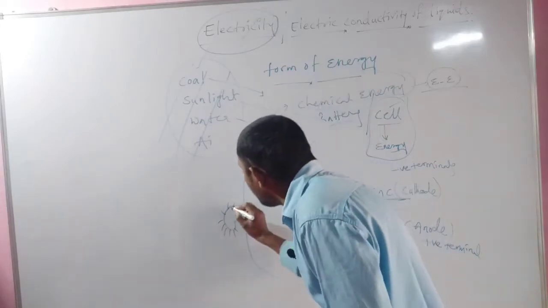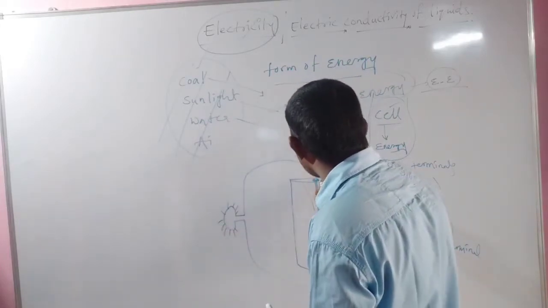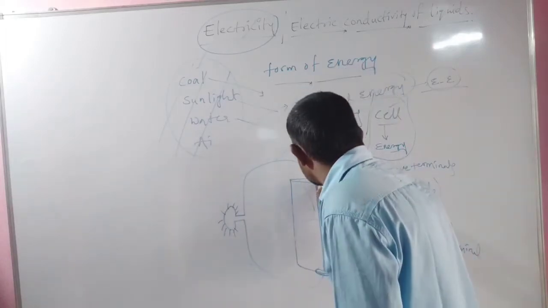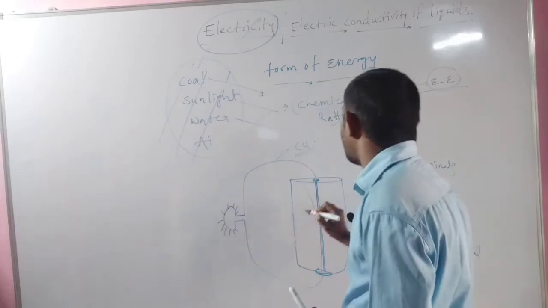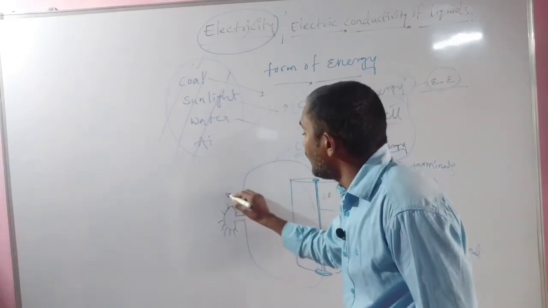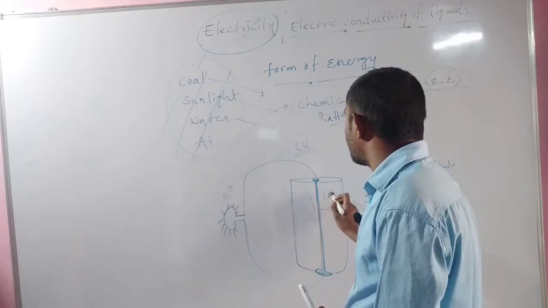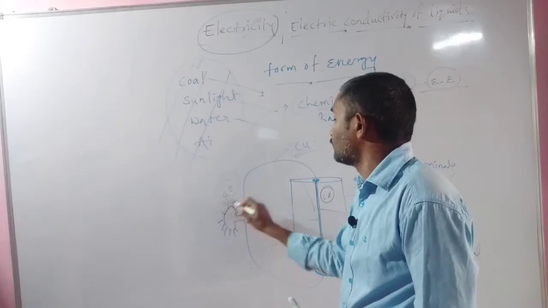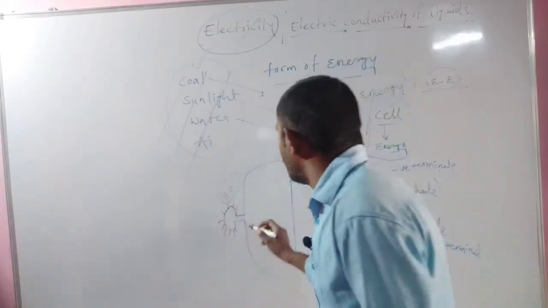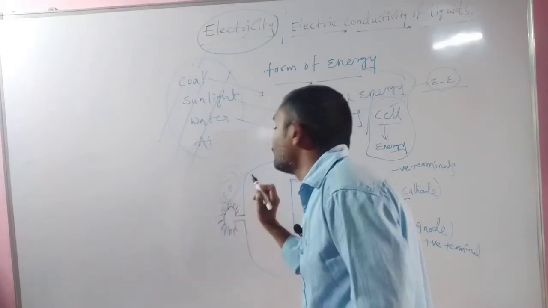Why is the bulb glowing here? We connected these two terminals to this cell. What happened here? The chemical inside is converting chemical energy into electrical energy. Due to that, the bulb is glowing here.